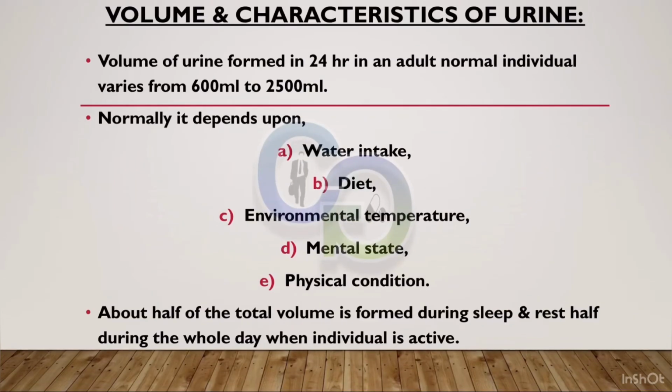Volume and characteristics of urine. Volume of urine formed in 24 hours in an adult normal individual varies from 600 ml to 2500 ml. Normally, it depends upon water intake, diet, environmental temperature, mental state, and physical condition. About half of the total volume is formed during sleep and rest, and the other half during the whole day when the individual is active.